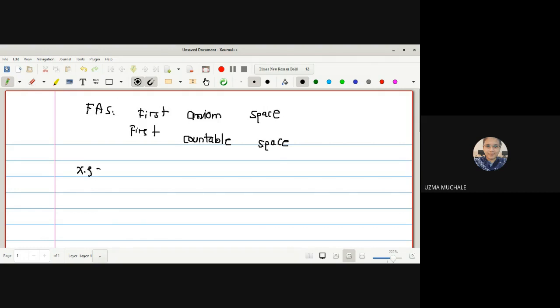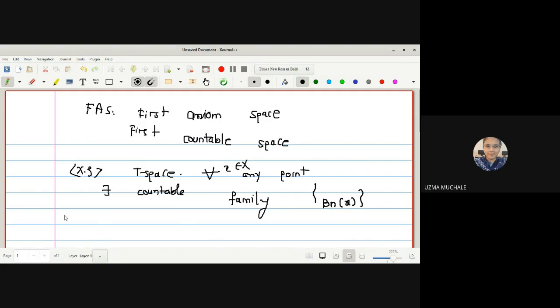Let X, tau be a topological space. Then X is said to satisfy the first axiom of countability if for all x belongs to capital X, any point, there exists a countable family Bn of x. What is your n? n is running from 1, 2, 3, and so on.